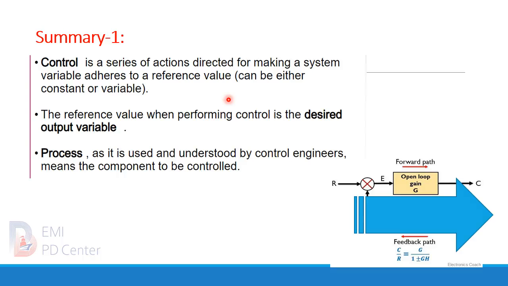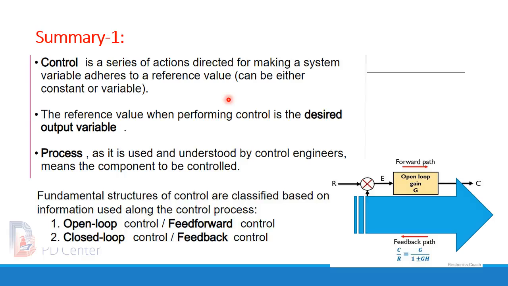Third, a process, as it is used and understood by control engineers, means the component to be controlled. The fundamental structures of control are classified based on the information used along the control process. If we do not use the control output as information to make any decision, it is open loop control, also called feed-forward control.